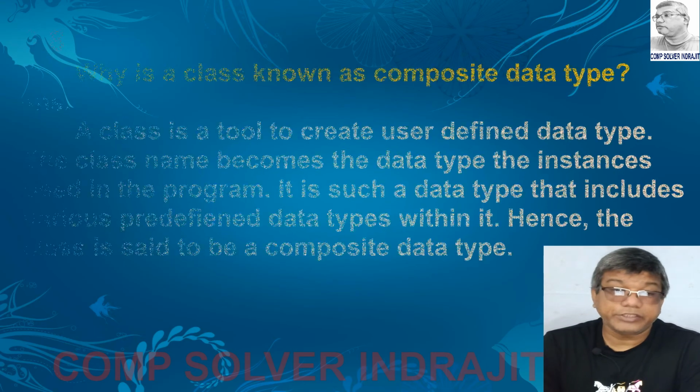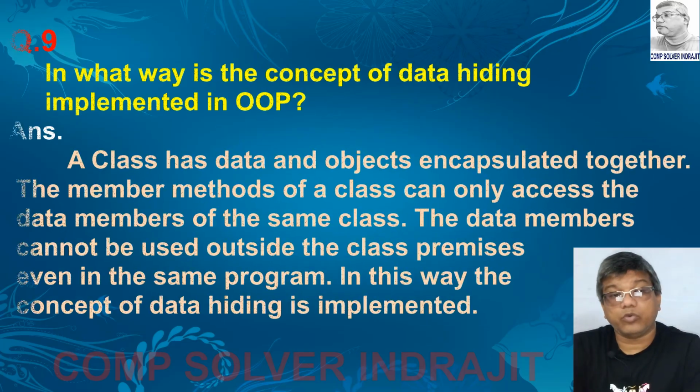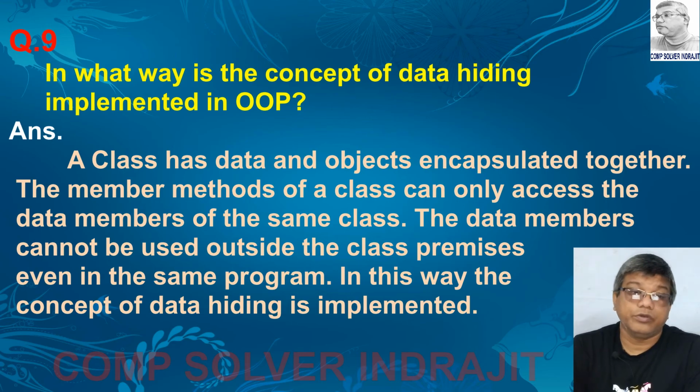Next question is, why is a class known as composite data type? A class is a tool to create user-defined data type. The class name becomes the data type for the instances used in the program. It is such a data type that includes various predefined data types within it. Hence, the class is said to be a composite data type. Next question is, in what way is the concept of data hiding implemented in OOP?